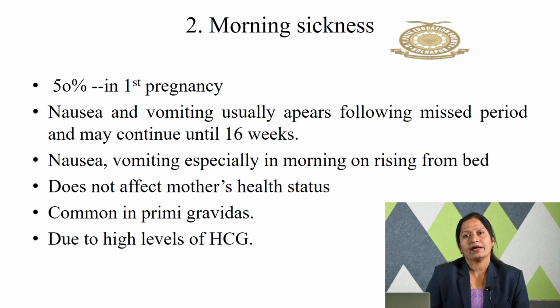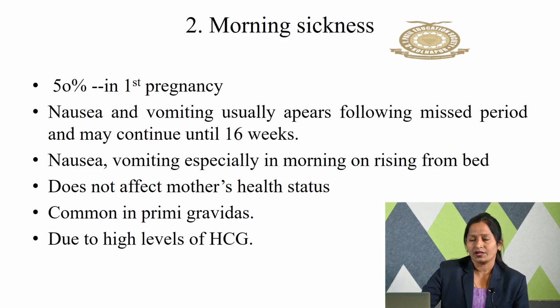So why are this nausea and vomiting present? As we know, the hormone HCG, human chorionic gonadotropin, gets released from the placenta, and what it does is relax the sphincters of this system, like the cardiac sphincter, so it relaxes the system and there will be regurgitation. Regurgitation is nothing but a backflow of the gastric content. So because of these hormonal changes, the nausea and vomiting will appear in the pregnant woman. So that is the second diagnosis.